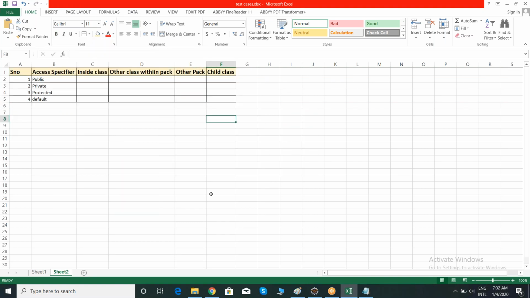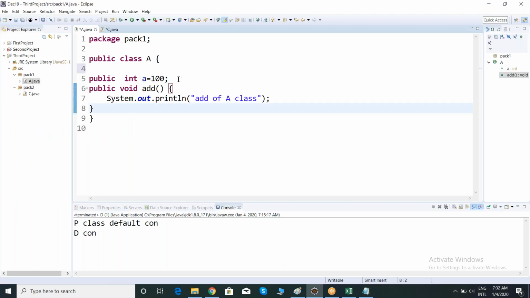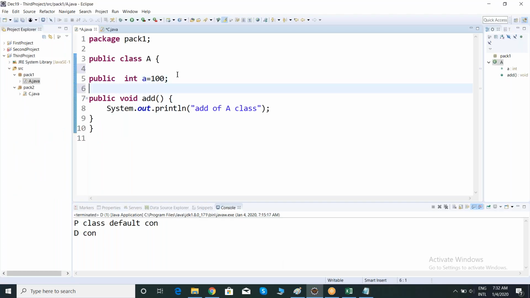Now observing. Now again, for my level 2, nothing but members, I can apply all access specifiers. But at class level there is some sort of limitation here. We'll discuss what the limitation is. First observe. So inside my class, if I make my class public,